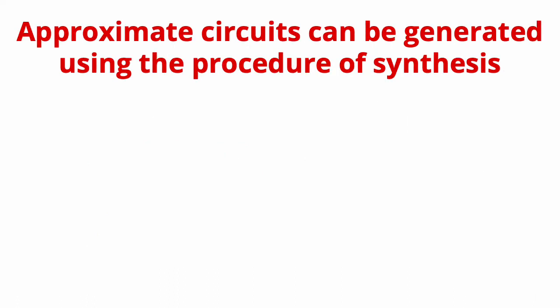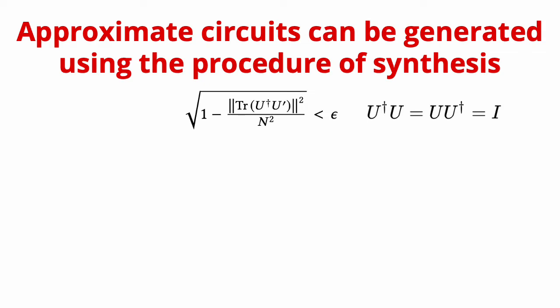Now there are infinite ways of achieving the same quantum functionality, but we want to specifically select ways that result in low CNOT counts. We achieve this by using the procedure of approximate synthesis. In synthesis, we have a target of ensuring that the distance between the unitary matrix represented by the original circuit and the unitary matrix represented by the approximate circuit is under a certain threshold.